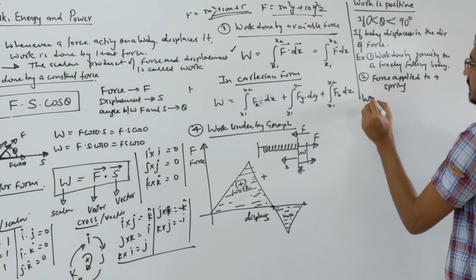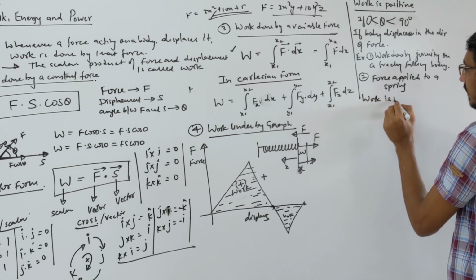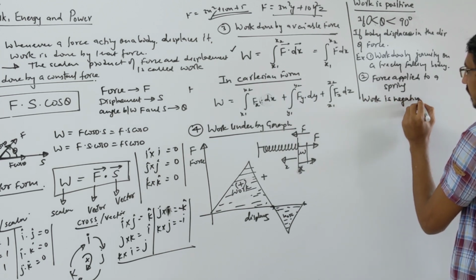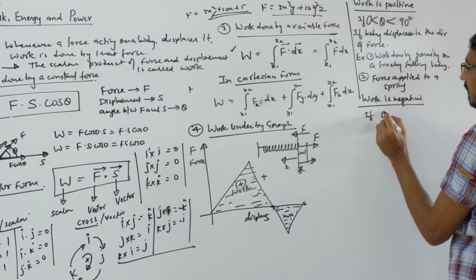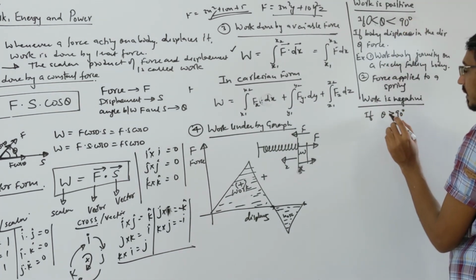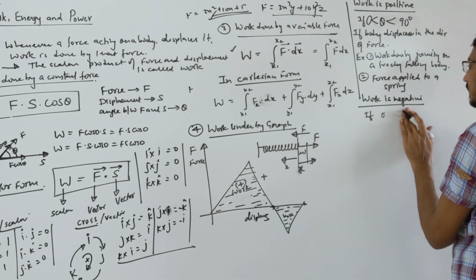Okay, now let's talk about negative work. Work done will be negative when, first in terms of angle, theta is more than 90 degrees but less than, we should say, like this.